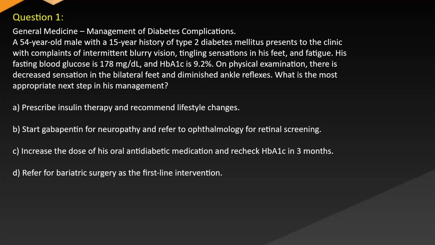A. Prescribe insulin therapy and recommend lifestyle changes. B. Start gabapentin for neuropathy and refer to ophthalmology for retinal screening. C. Increase the dose of his oral anti-diabetic medication and recheck HbA1c in 3 months. D. Refer for bariatric surgery as the first-line intervention.